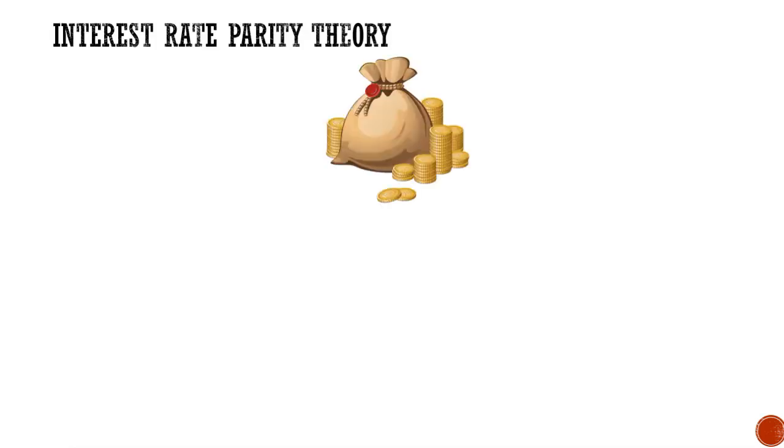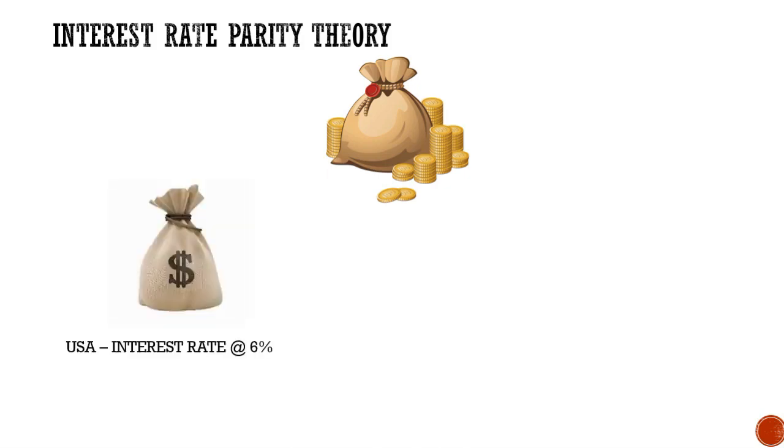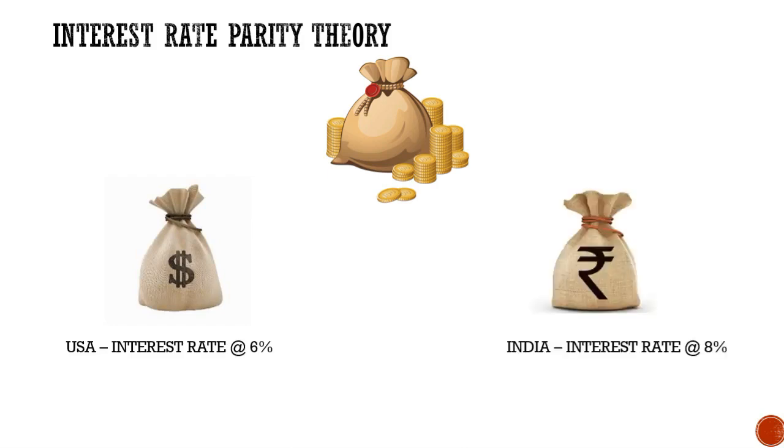Now, in order to understand interest rate parity theory in simple terms, let us take an example. Let's say you have a specific amount of wealth with you and you want to invest that under a fixed deposit. Let's say you have two options. Number one, invest in US where the interest rate is at the rate of 6%, or invest in India where the interest rate is at 8%.